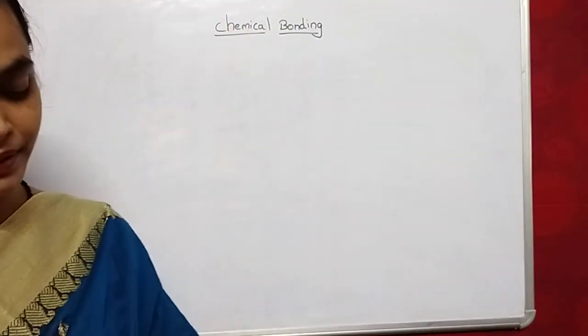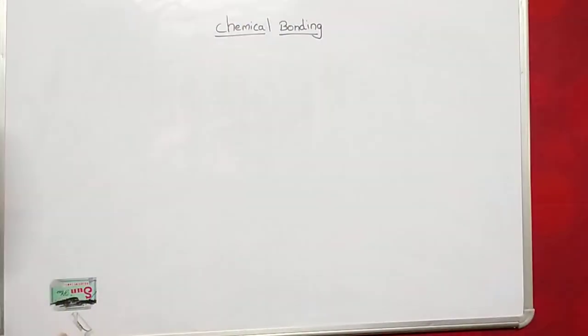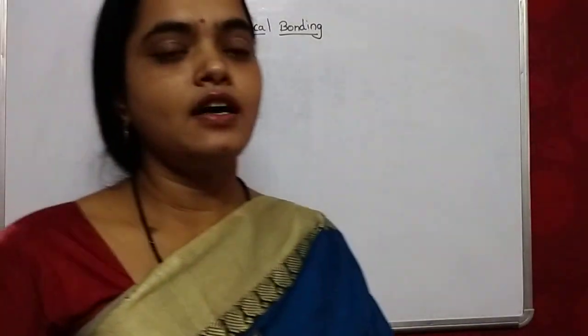This chemical bonding was primarily observed by Lewis and Kossel in inert gases. First of all, I will tell you what valence electrons and valence shell are. After that, we begin the topic.